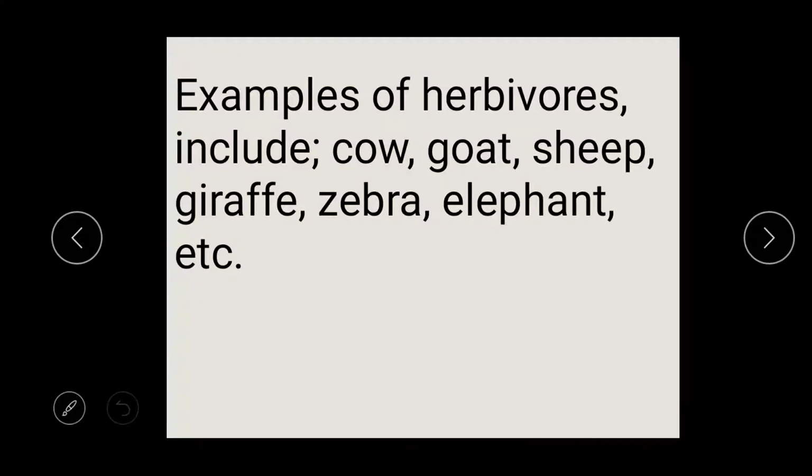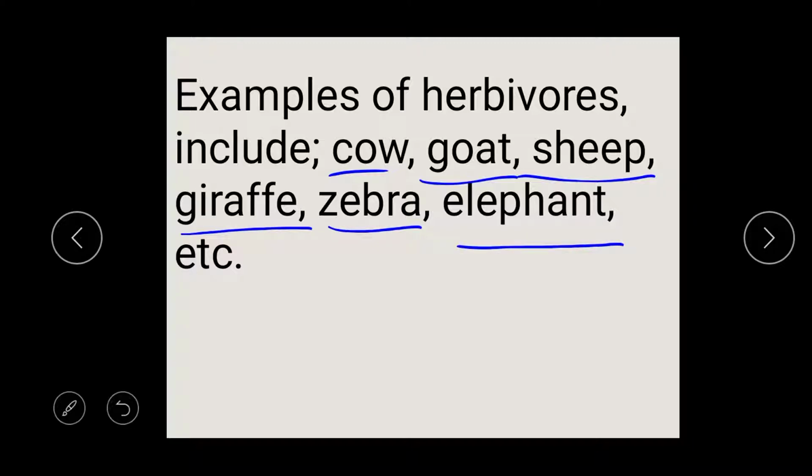Examples of herbivorous animals are cow, because they eat only plants. Goats, they eat only plants. Sheep, giraffe, zebra, elephant, they all eat only plants. You can provide other examples.